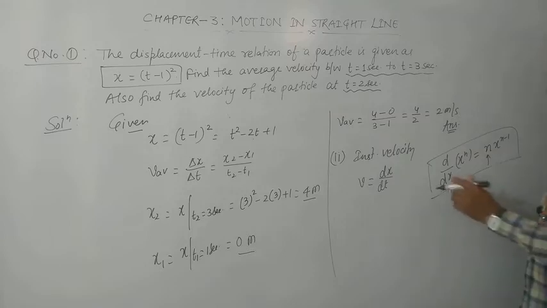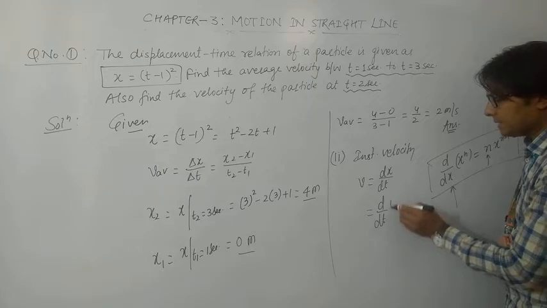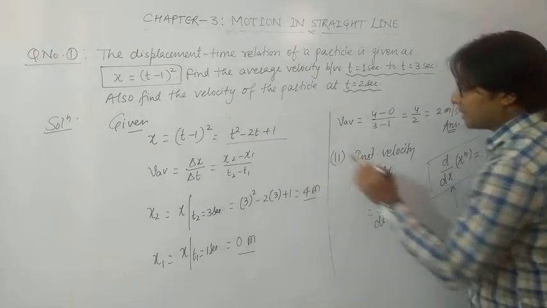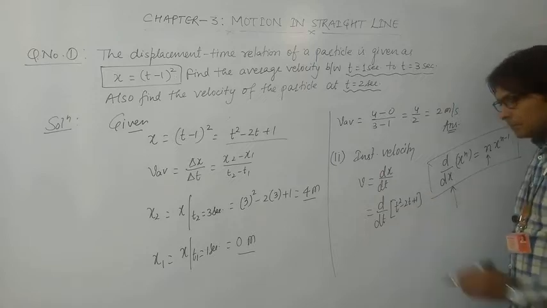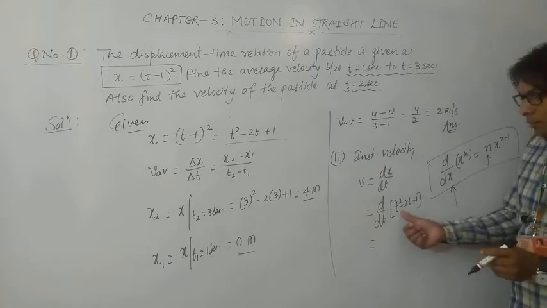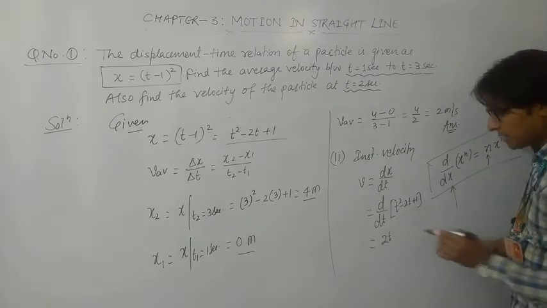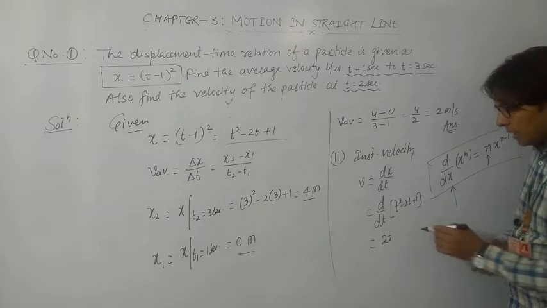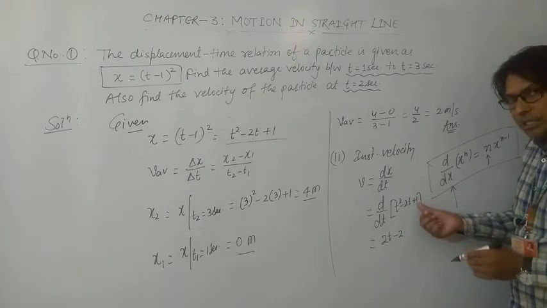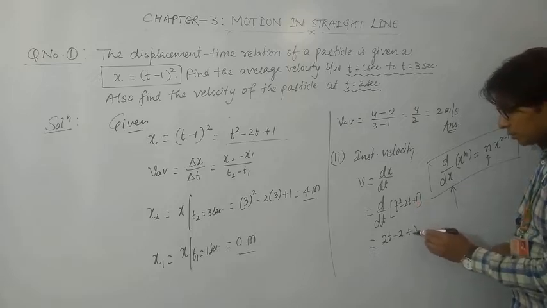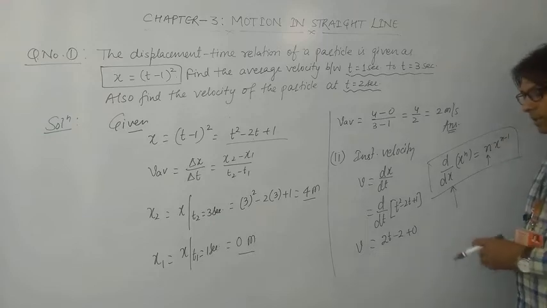So here if I put the value of x, x is t square minus 2t plus 1. The differentiation of t square using this formula will be 2t, or twice t, and the differentiation of minus 2t will be minus 2, and the differentiation of a constant is always 0. So this is the velocity: v is equal to 2t minus 2.